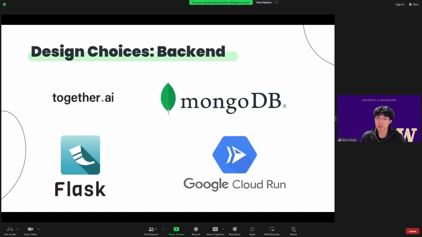So a lot of our design choices were motivated by trying to achieve maximum modularity. So since we were trying to achieve maximum modularity, we ended up doing our data pipeline entirely in Python. So what we needed were tools that were friendly with Python, so Python APIs. Two Python APIs that we ended up using are Together.ai and MongoDB.